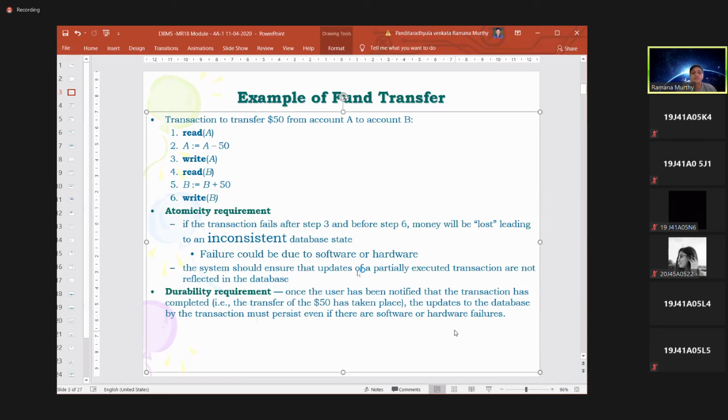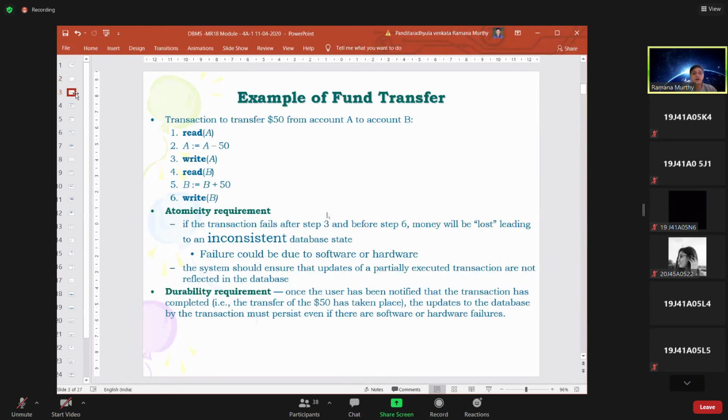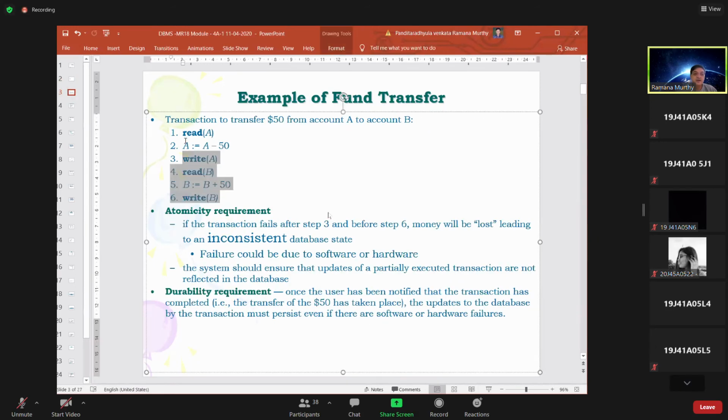Now, what is the meaning of a transaction? Once again, a small unit of program. If all these 6 steps together are identified as a small unit of program, what is our small unit? These 6 statements: read A, A equals A minus 50, write A, read B, B equals B plus 50, write B. All these 6 statements together are identified as a small unit of program.